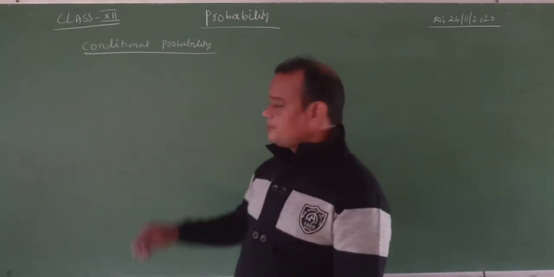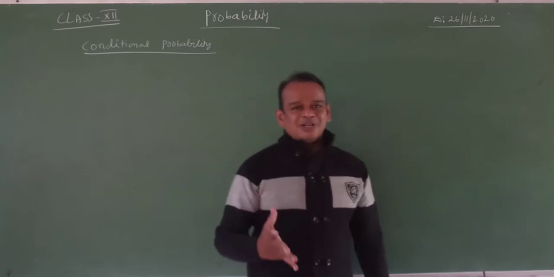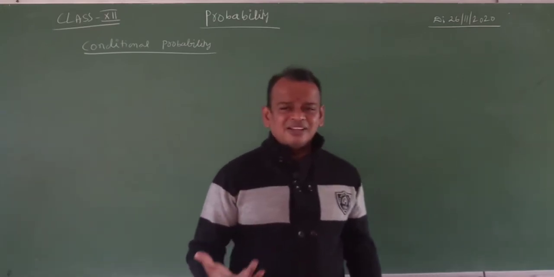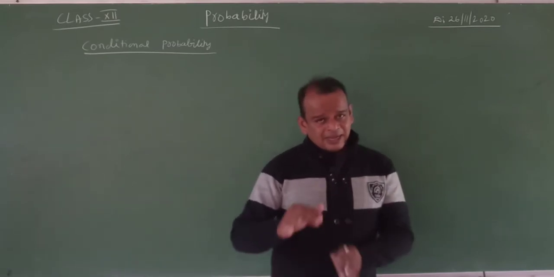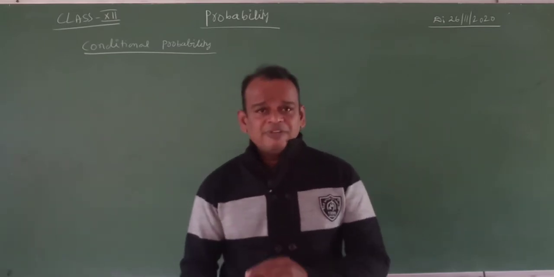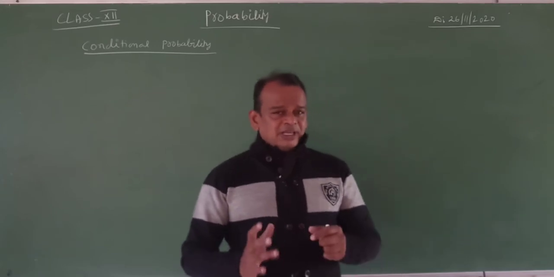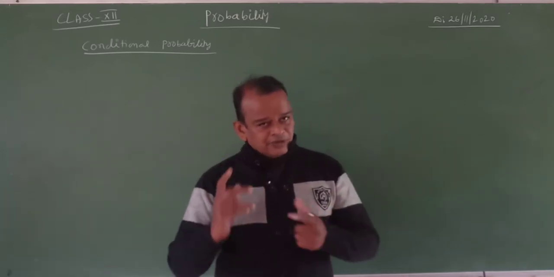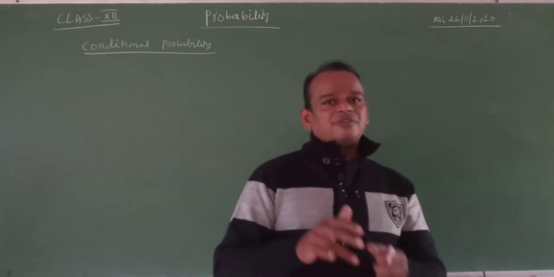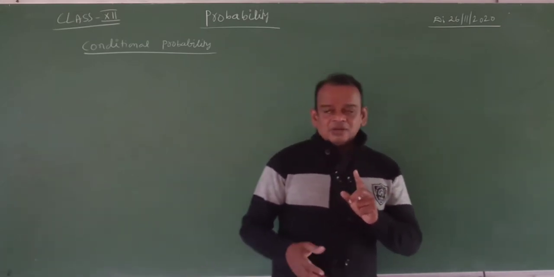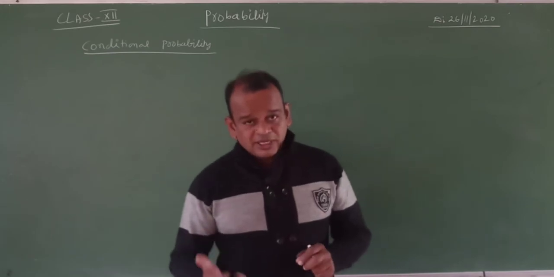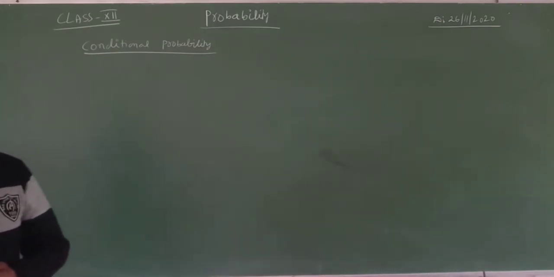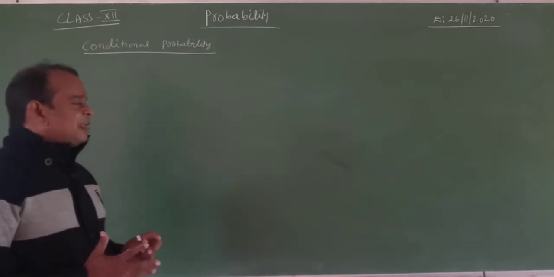The name clearly shows it: conditional probability. It is the probability based on conditions. What are the conditions? Comparing two events. Simply, we read the formula problem. In this one, two events are there. Which one is the first? Which one is the second? What is the condition event? How to write that? That is very important, my dear students.